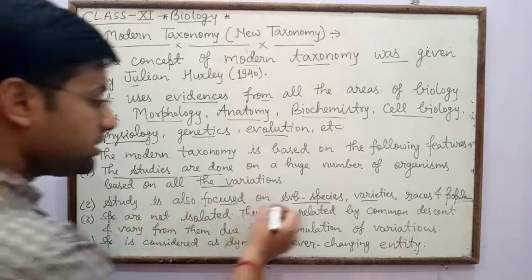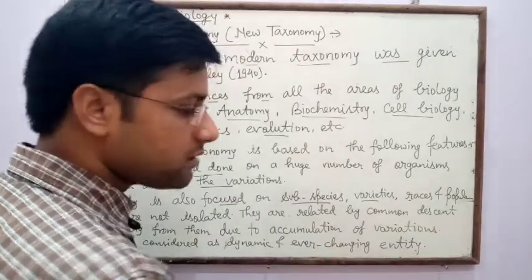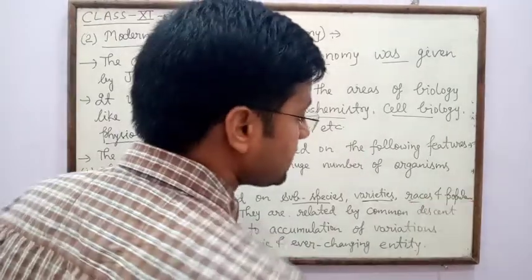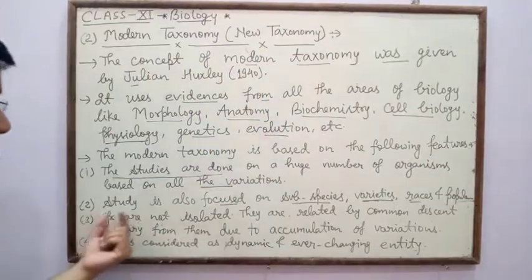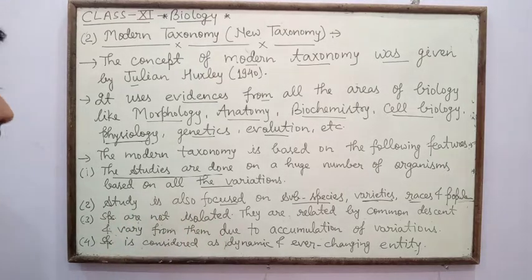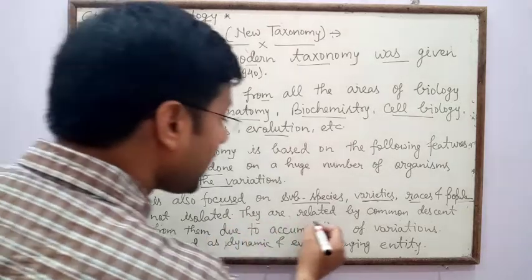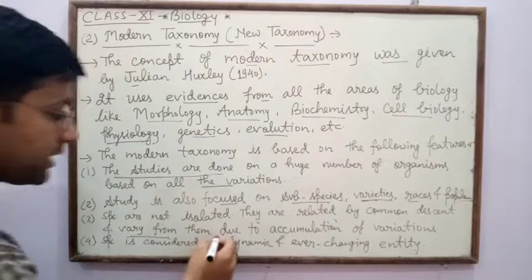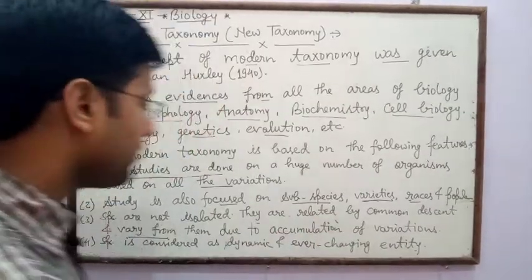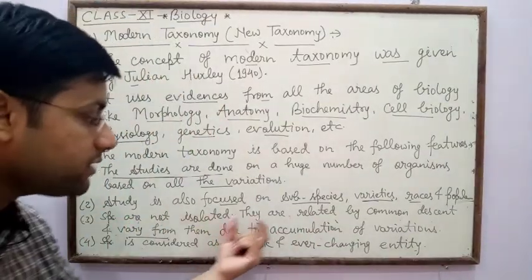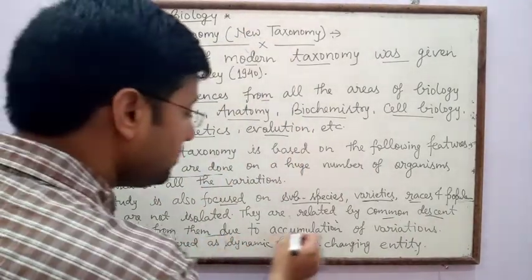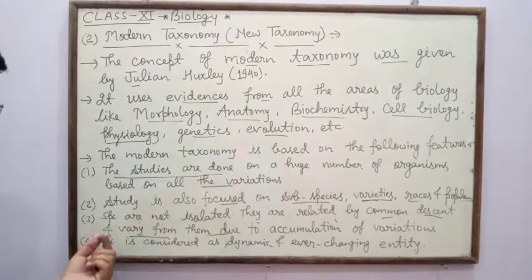Means after species there are subspecies. After that, on the basis of varieties, races and populations. Next, under modern taxonomy, species are not isolated. They are related by common descent and vary from them due to accumulation of variations.